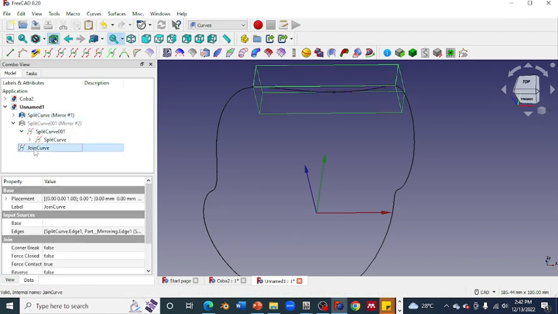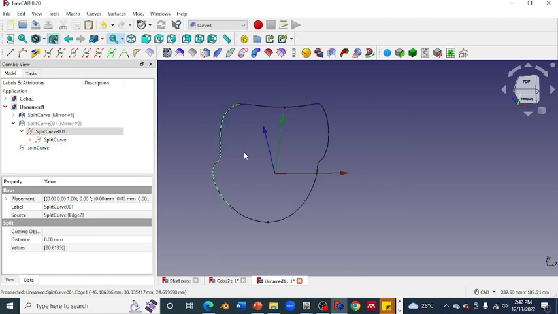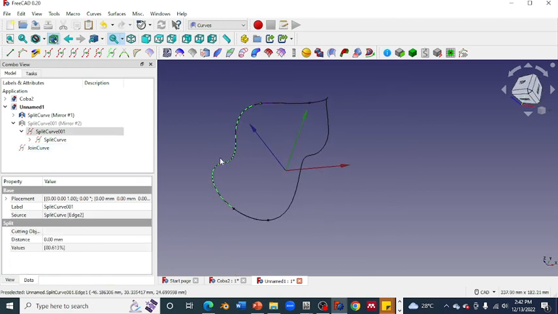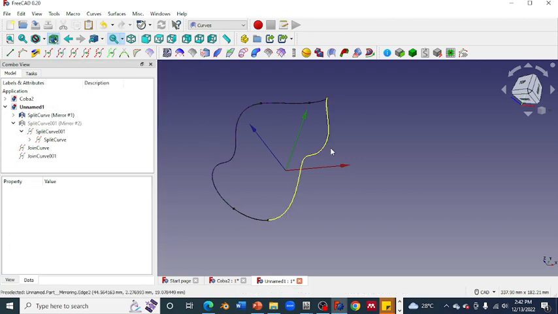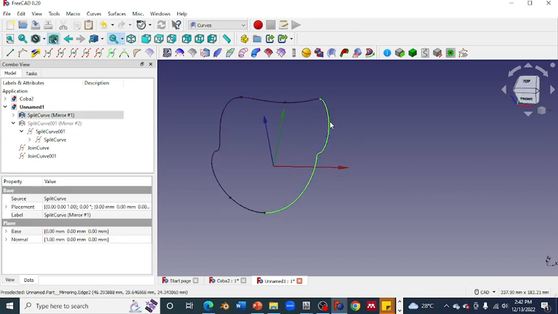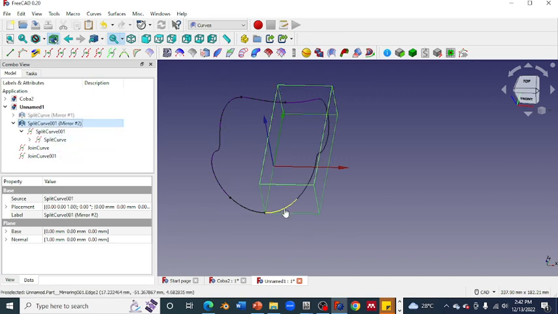And you got the new entity here, which is a line from this node to this node. And also this one, change it to become a joined curve.